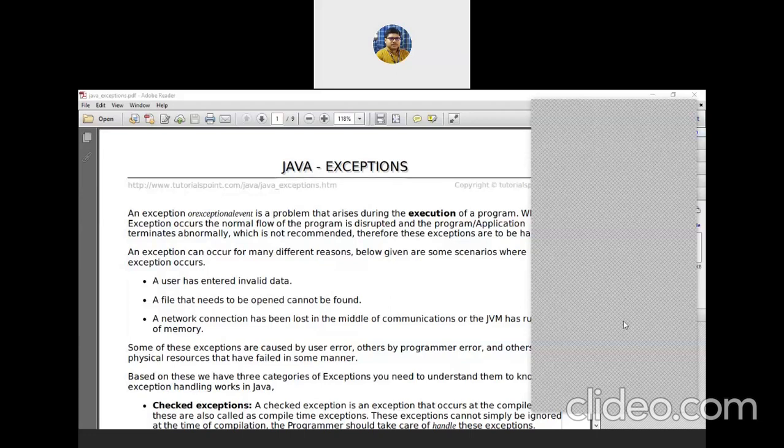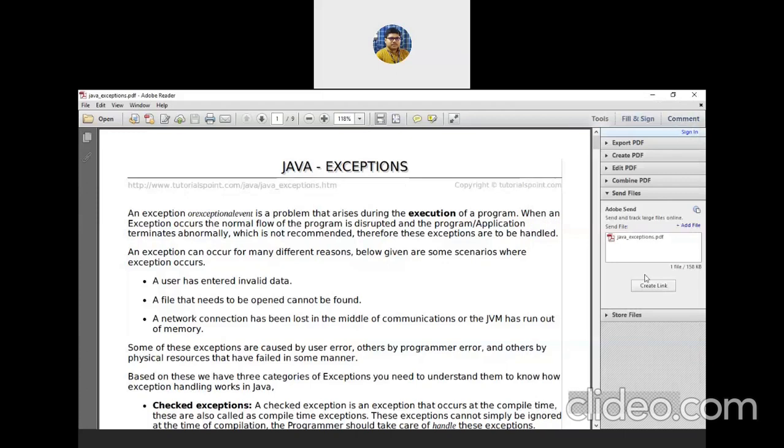So this type of error, which occurs in the normal flow of the program and disrupts the program execution, makes the program or application execution terminate abnormally, which is not recommended.